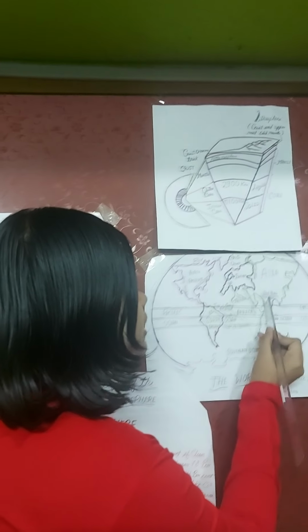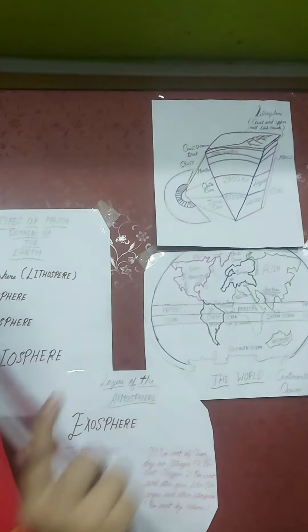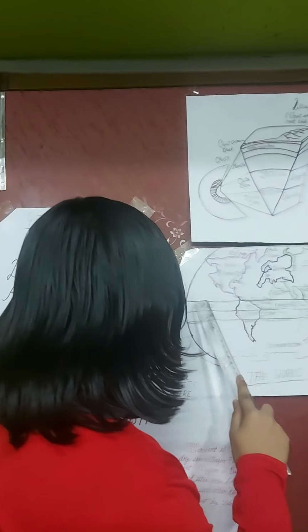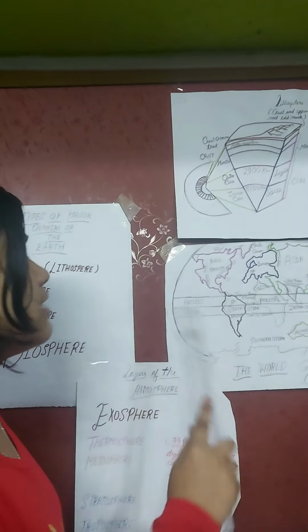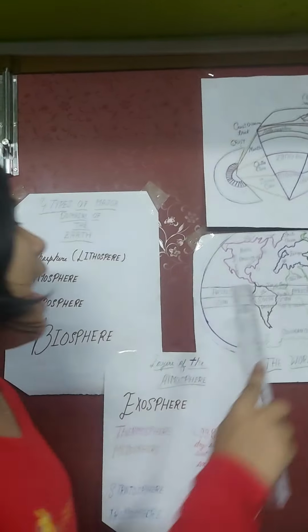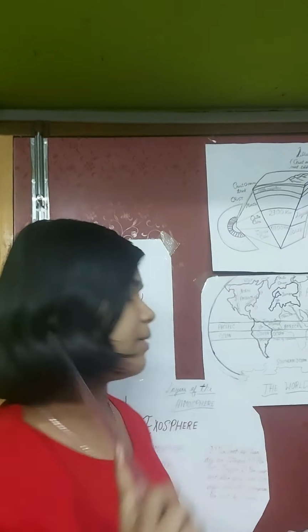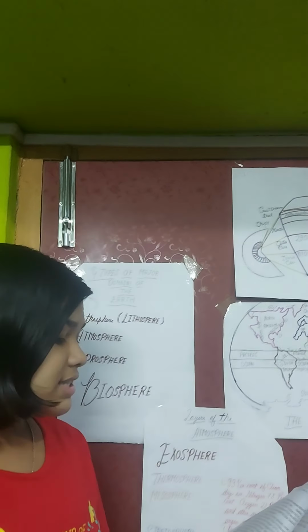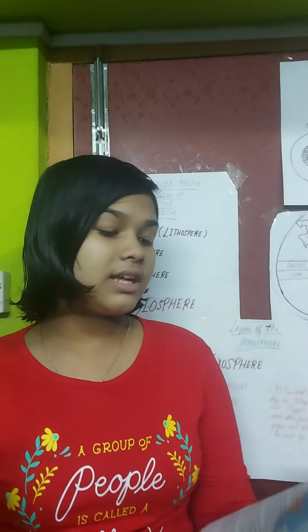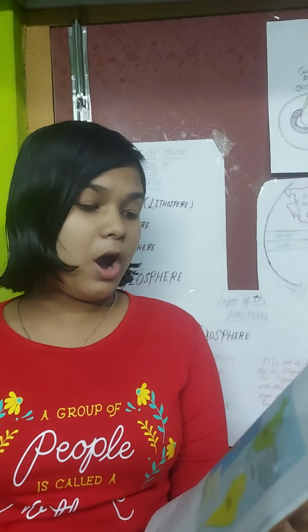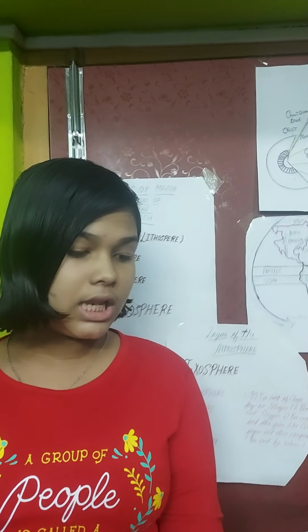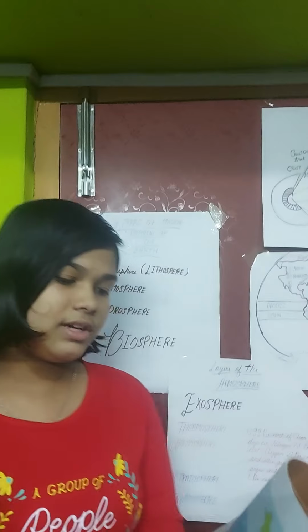And this portion is known as India, where we live. You can see the lines. There are three lines. The middle one is the equator, the one above is the Tropic of Cancer, and this is the Tropic of Capricorn. So Asia is the largest continent. It covers about 1/3 of the total land area of the earth.